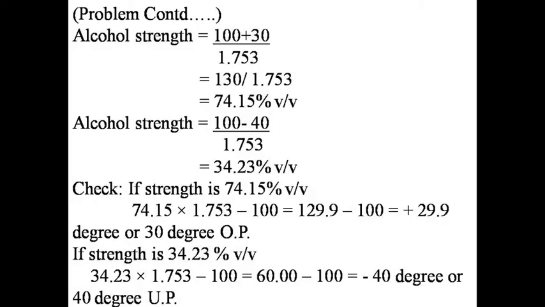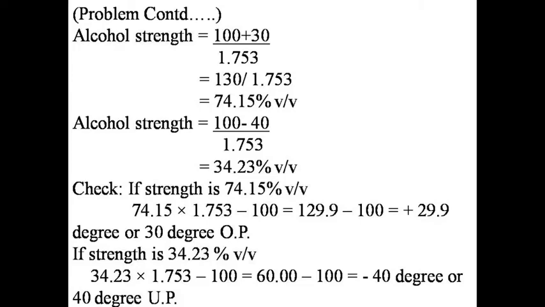Then we calculate the alcohol strength for 30° over proof. 100 plus 30 divided by 1.753, then we obtain 74.15% volume by volume, equal to 30° over proof.